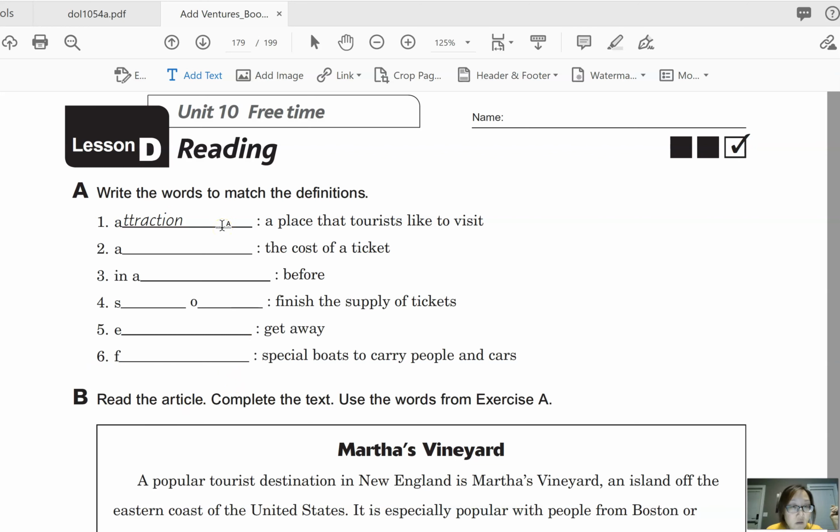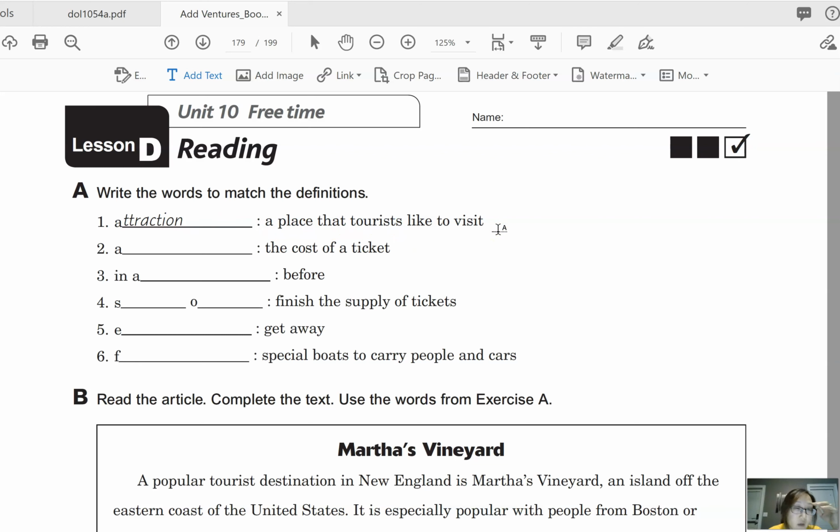I also want you to make a sentence with each word and definition. So, for example, for number 1, we could say, an attraction is a place that tourists like to visit.